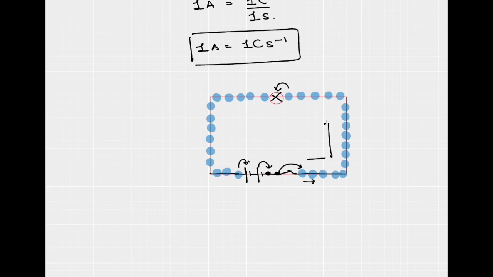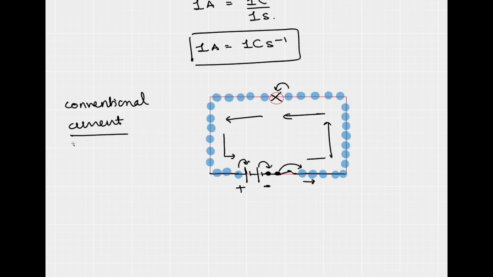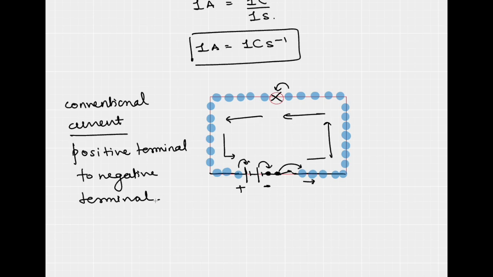So in this way, we have seen that electrons are responsible for the flow of current, and electrons flow from the negative terminal to the positive terminal. But there is one rule which we have to remember, that the conventional current flows in the circuit from the positive terminal to the negative terminal.